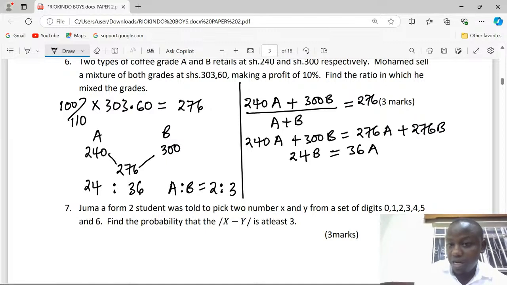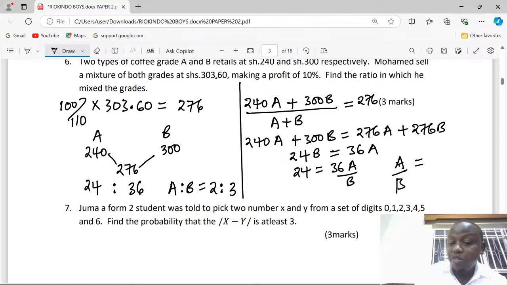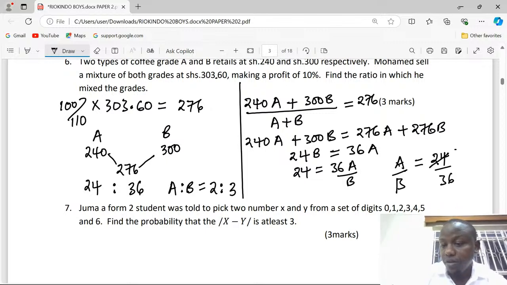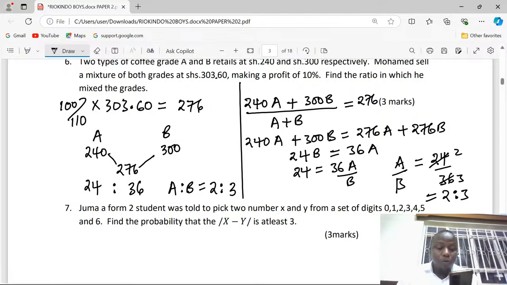24B at this point. So we can divide through by B to have 24 being equal to 36A out of B, and to remain with A out of B. Then we divide through by 36, and that will be 24 over 36. Simplifying by 12, 2 over 3. So the ratio is 2:3. The ratio simplifies to 2:3. So that is how we maneuver about that question.